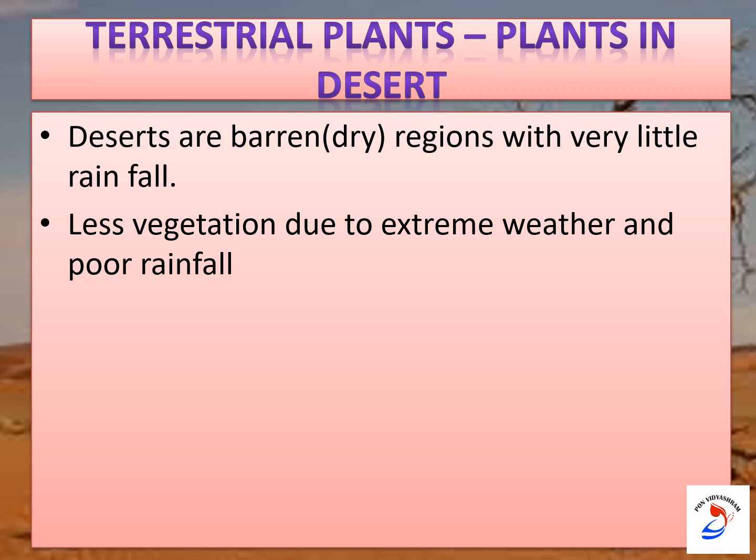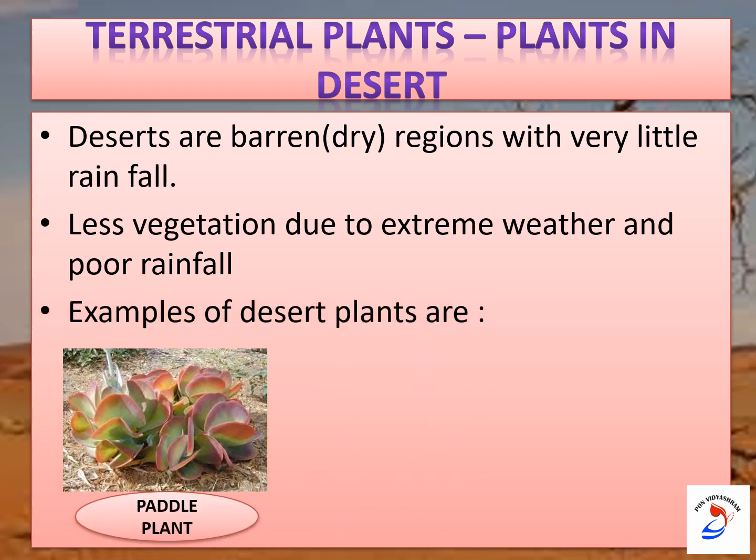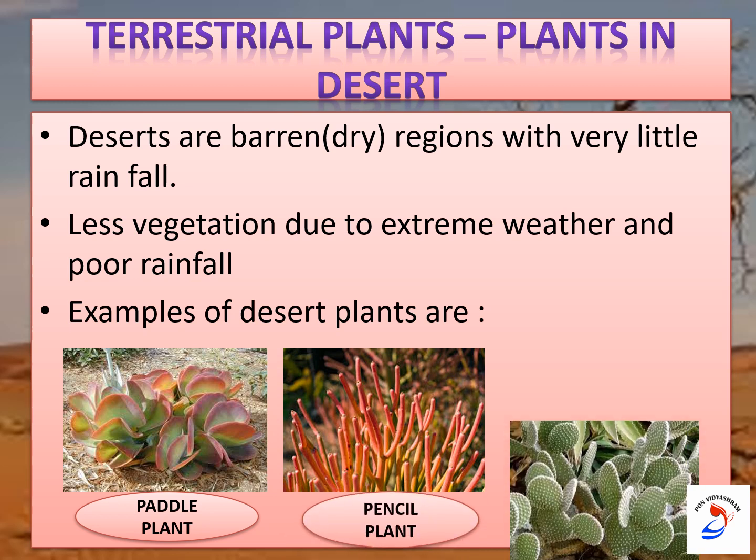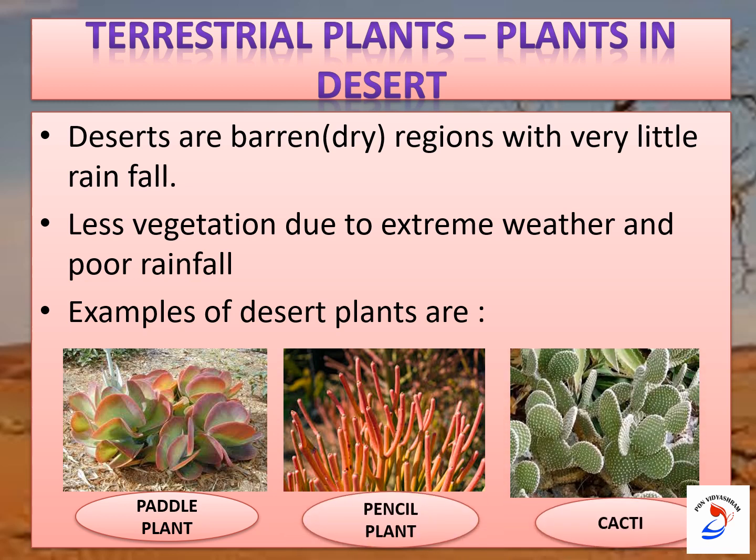What are the examples of these desert plants? Paddle plant, pencil plant, cacti, date palm, bubble trees. All these are examples of desert plants. What is meant by desert? Deserts are barren or dry regions with very little rainfall or no rainfall. Now we are going to see the adaptations shown by these plants.